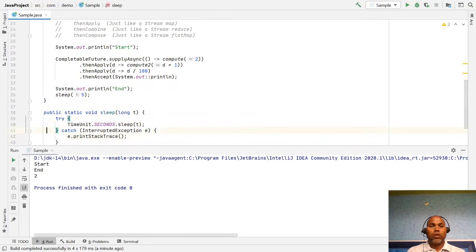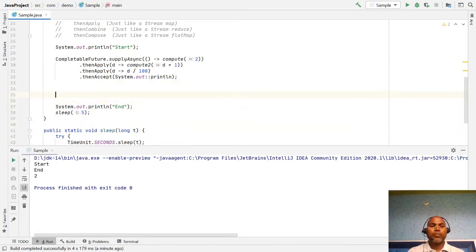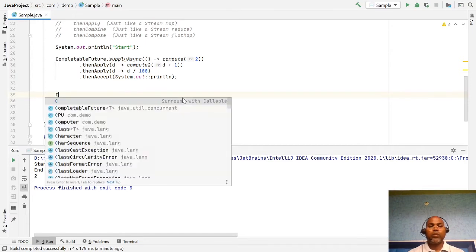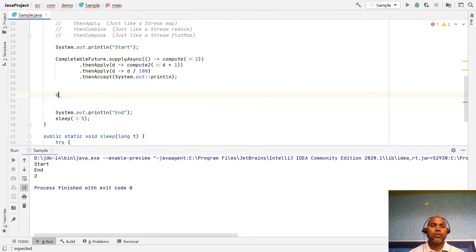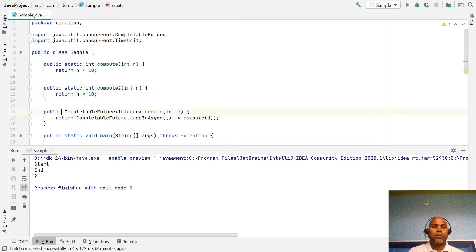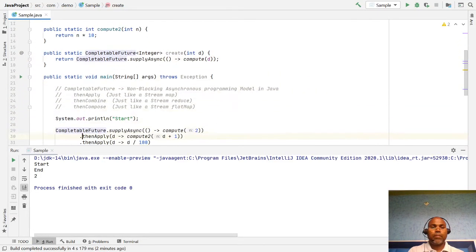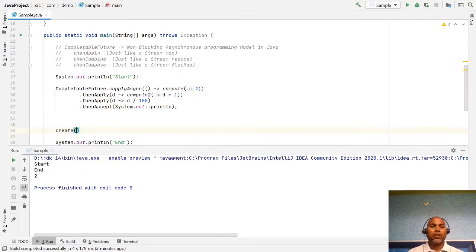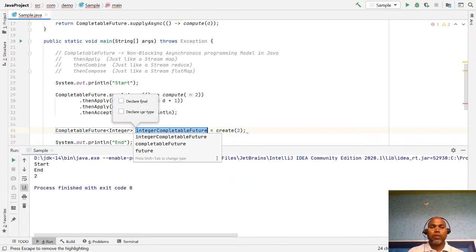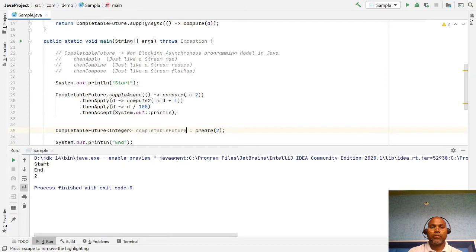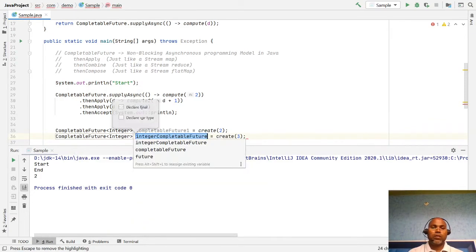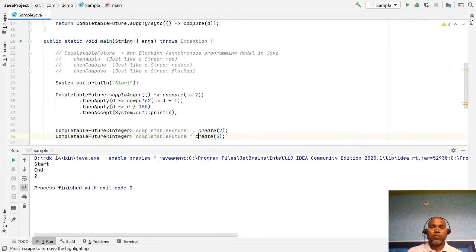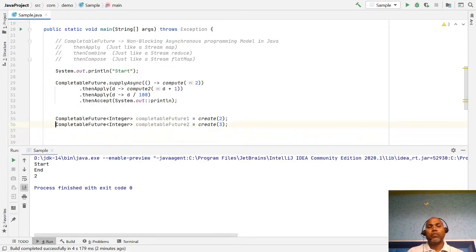Okay, so here I am going to create, oh, not static, I'll make it static. I'm just creating one CompletableFuture one, and I want to again create another CompletableFuture two. Let's have two CompletableFutures.